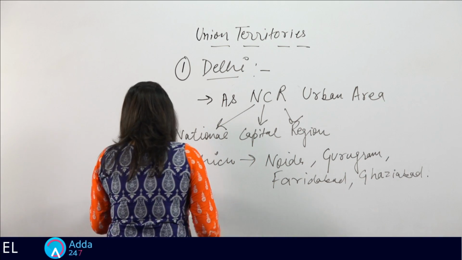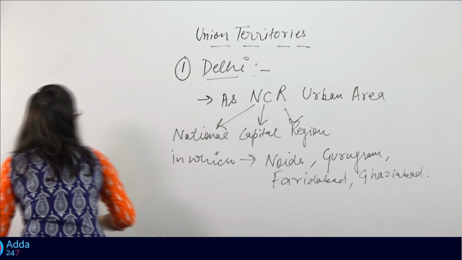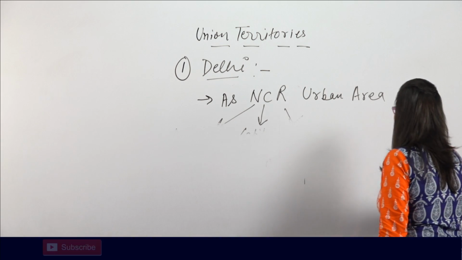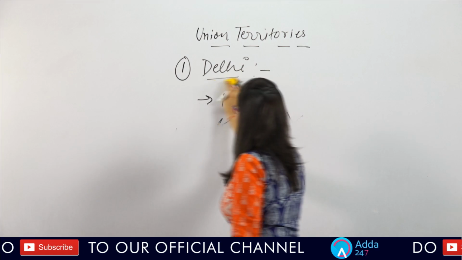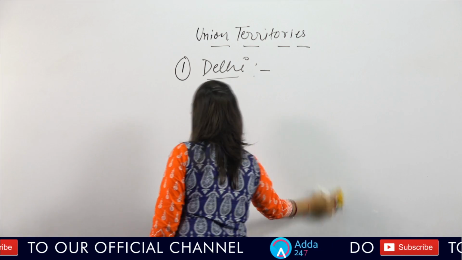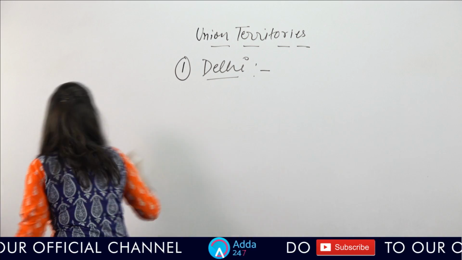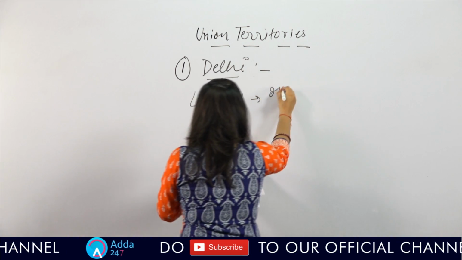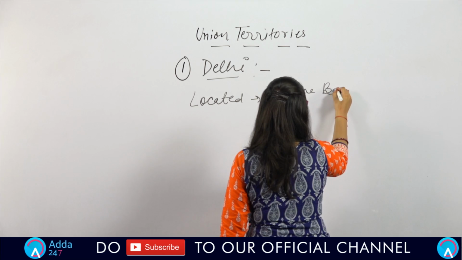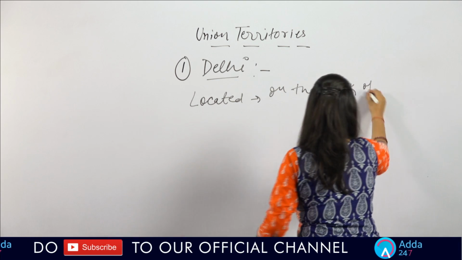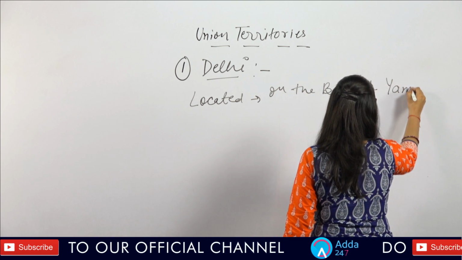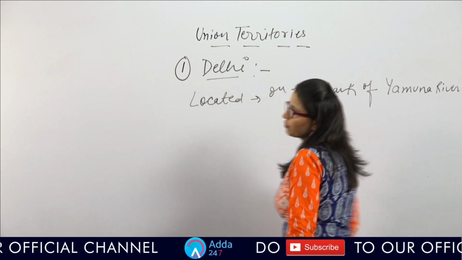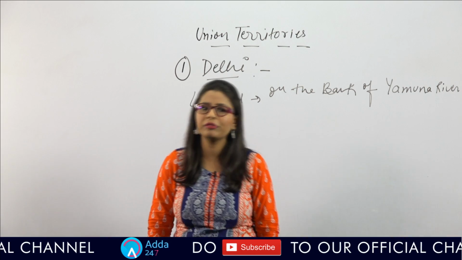Now, if I talk about the river, on the bank of which river is this city of Delhi located? So Delhi is located on the bank of river Yamuna, which is one of the holy rivers of India.